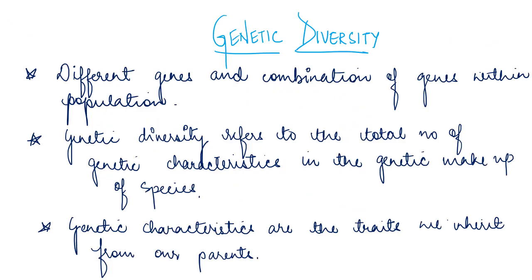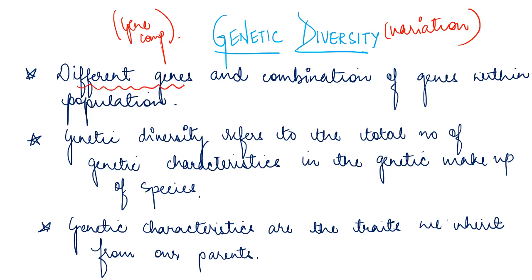Coming to genetic diversity, it means variations, right? And genetic means gene composition, right? So genetic diversity basically refers to the different genes and combinations of genes that exist within the population, right?